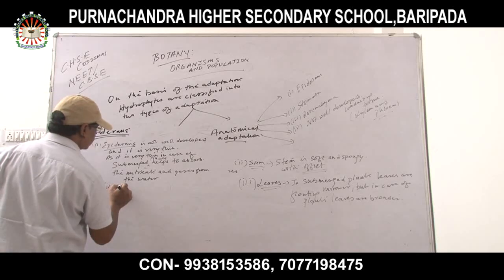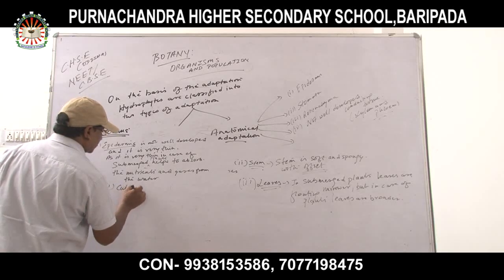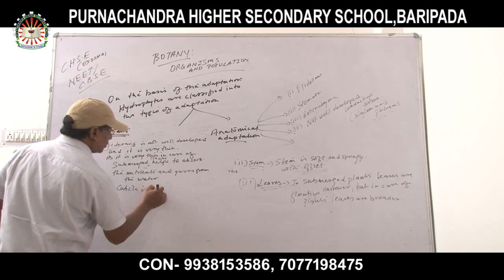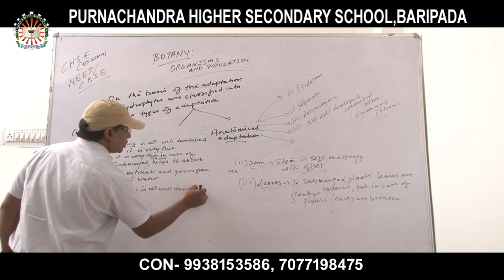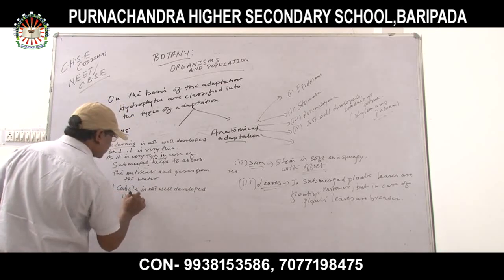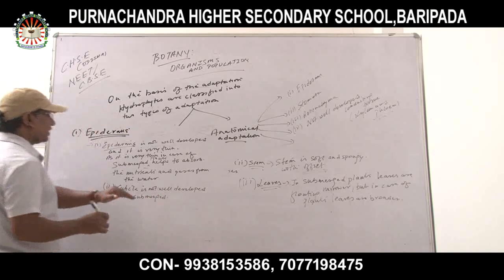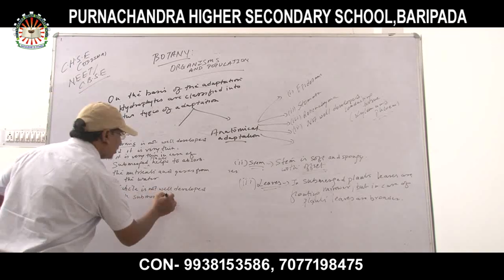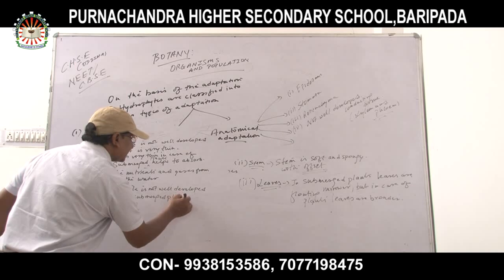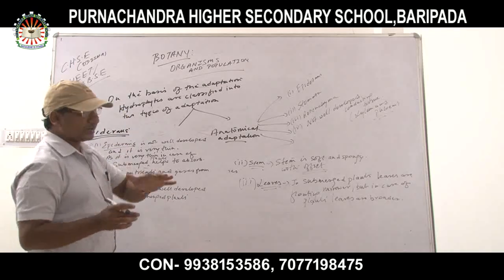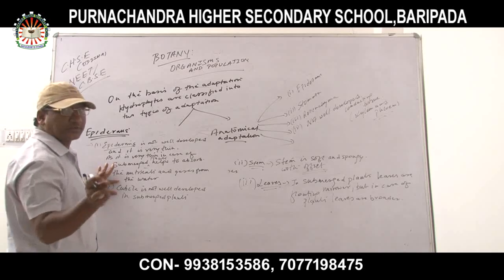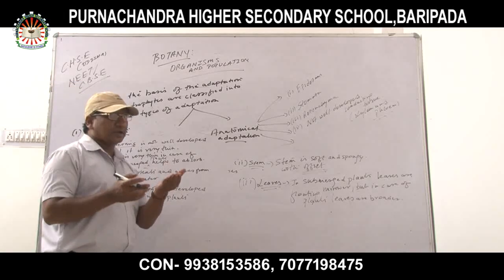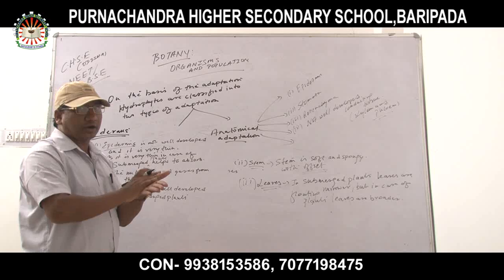Number 2, cuticle. Cuticle is not well developed in submerged plants. However, it is partially developed in floating plants. As we know, cuticle is present on the surface of the leaf, at the upper layer of the leaves.